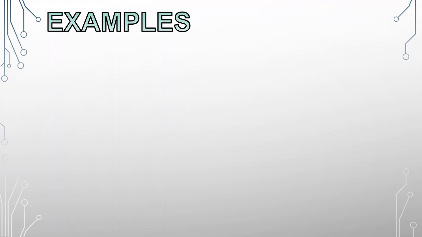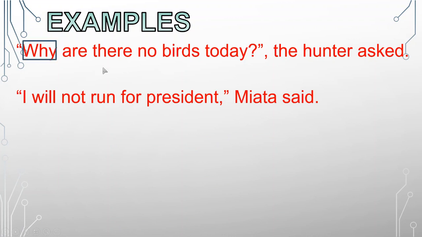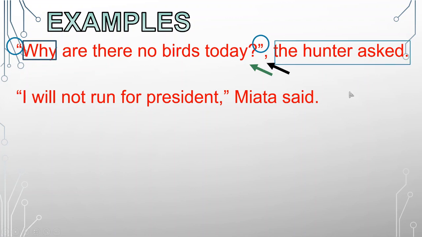We're going to flip the sentences right now. So the direct quotation first and then the tag. So here, "Why are there no birds today?" Question mark, comma, the hunter asked. So as you can see here, it's the same thing. However, we just switch their places. Now the things to check are the following. Y is capitalized. Here we have the open and close quotation marks. That's correct. We have the question mark here as the punctuation mark and also the comma, and that's the end of the sentence, which is what we call the tag. Okay, so as you can see, they are correctly placed.